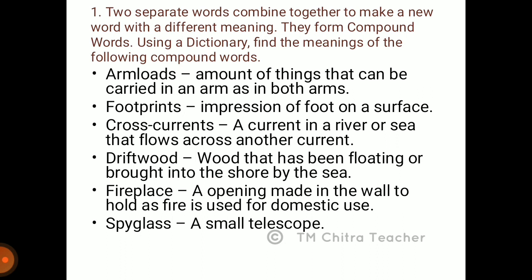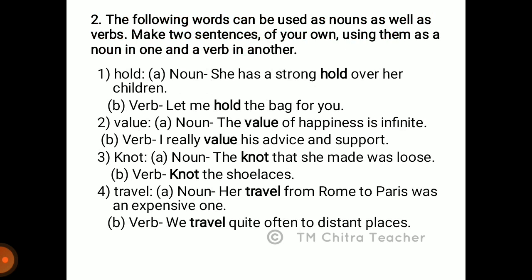The next word is driftwood. Wood that has been floating or brought onto the shore by the sea. The next word is fireplace. Its meaning is an opening made in the wall to hold a fire used for domestic use. The next word is spyglass. The meaning is a small telescope. Let's move on to the next activity.